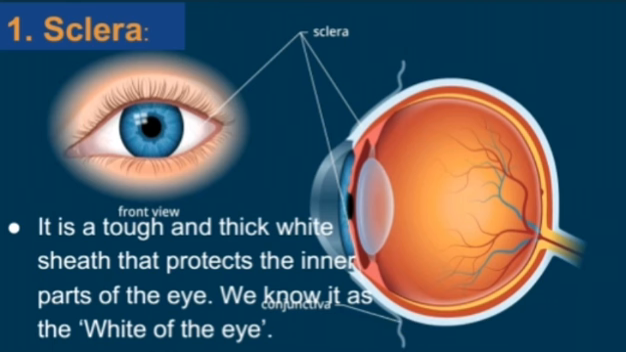First we will see sclera. It is a tough and thick white sheet that protects the inner parts of the eye. We know it as the white of the eye.